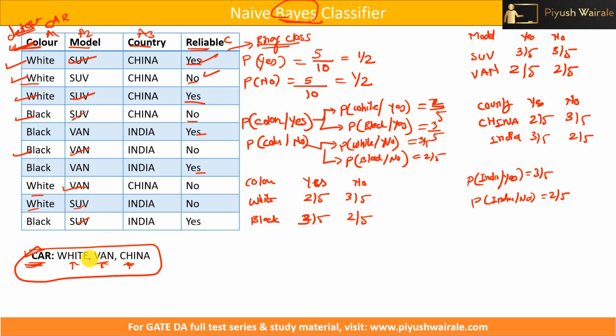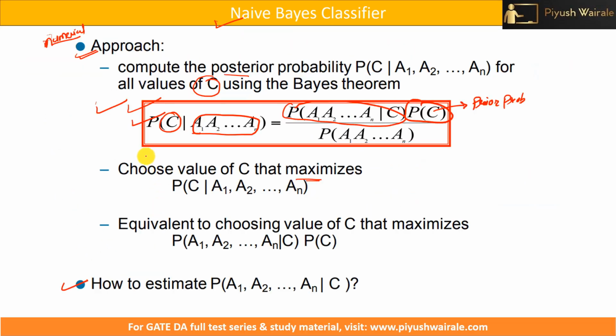So if you observe this particular formula, we need to use it first for S and then for no. For each class we need to find this value and then compare which one is maximum. But in both cases the denominator will be the same, it will be common. So I am not going to calculate that. I am only going to compare this much part, because the denominator is the same for both classes.